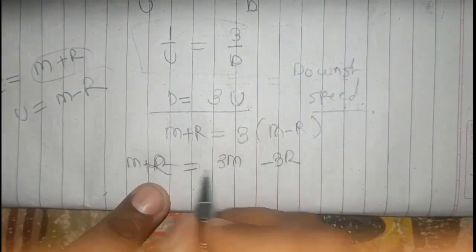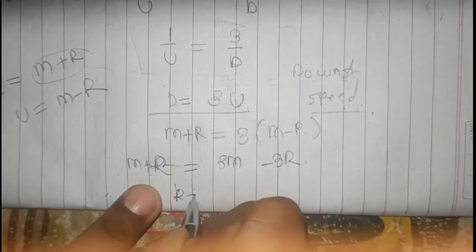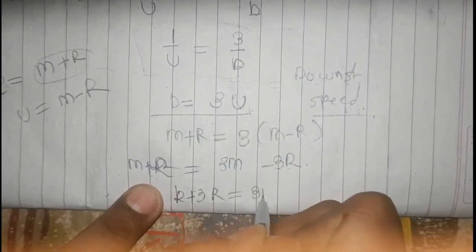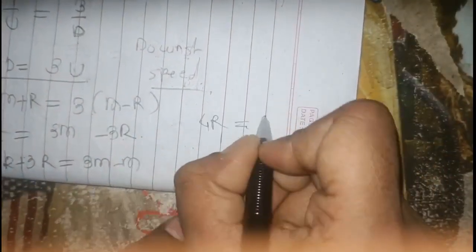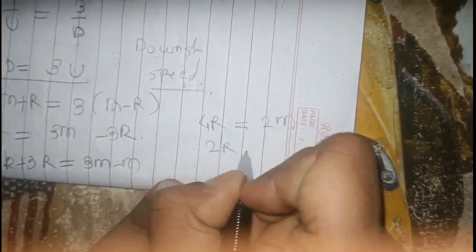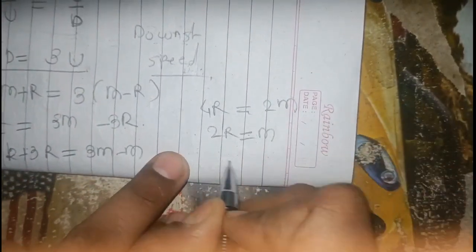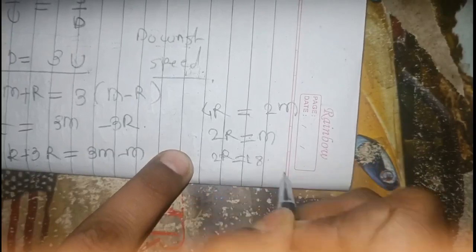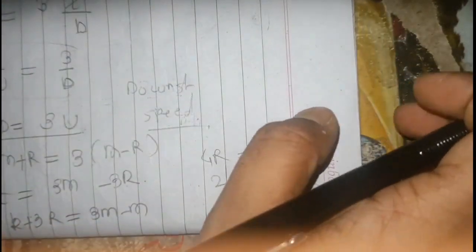If we just take this 3r to this side, r plus 3r is equal to 3m minus m. Therefore 4r would be equal to 2m, which means 2r is equal to m, and we have already been given m value as 18. So 2r is equal to 18, therefore r would be 9. So r is nothing but your stream rate, that is rate of the stream, which is nothing but 9 km per hour.